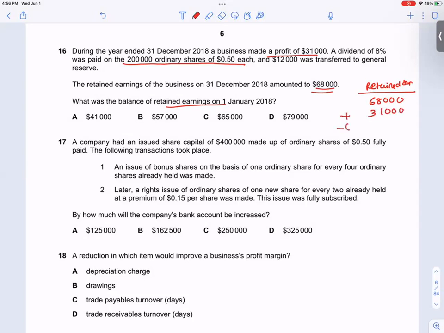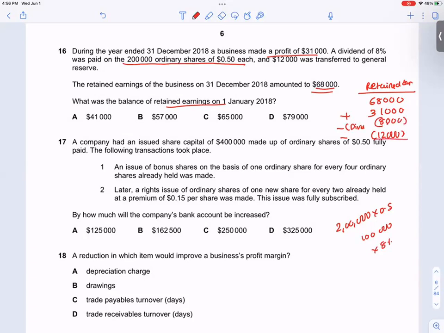Then I will minus dividend. 12,000 transferring to general reserves. 8% is paid. 12,000 I'll transfer to general reserve. Dividend is paid 8% on 200,000 shares of 0.50, so 100,000. 8% of 100,000 will be 8,000.